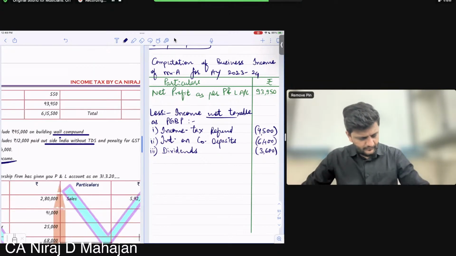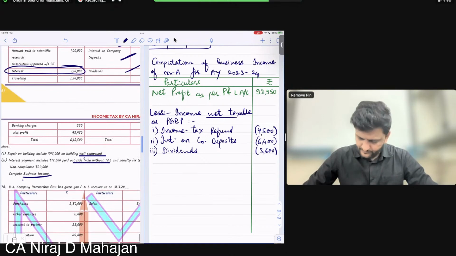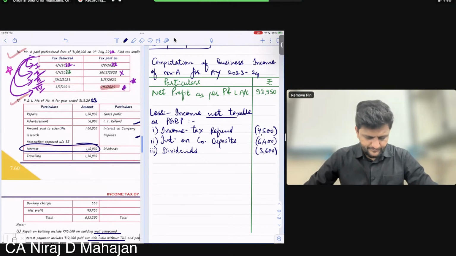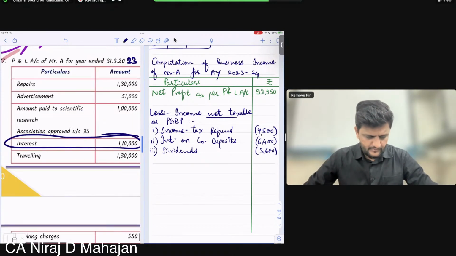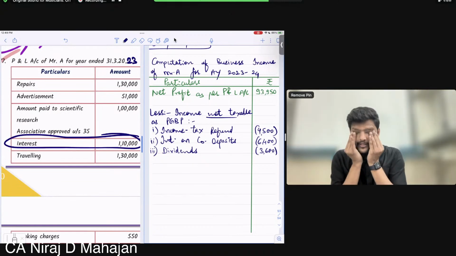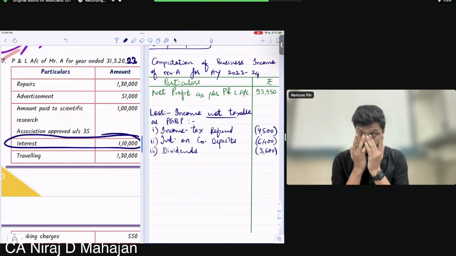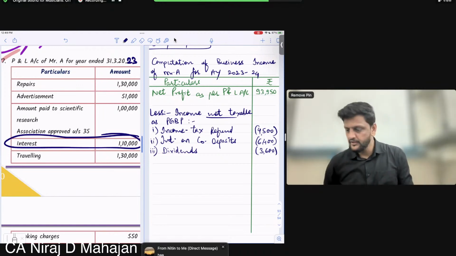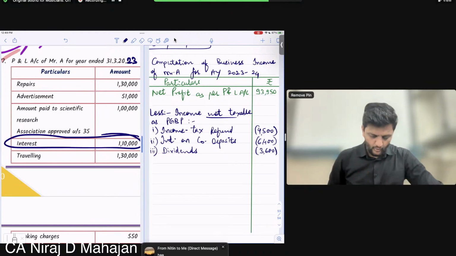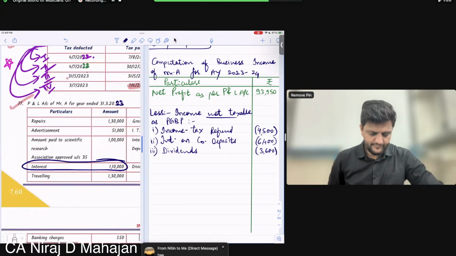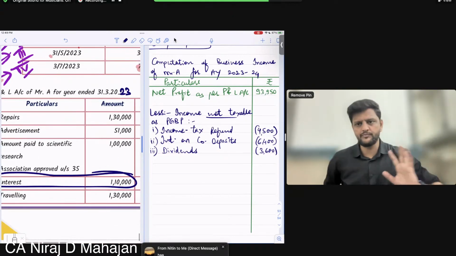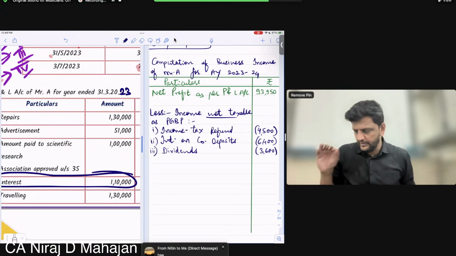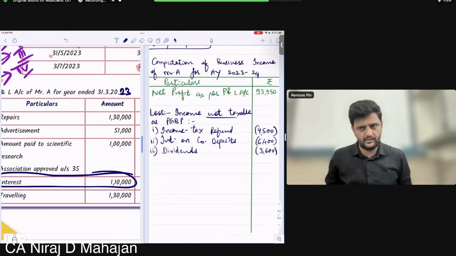Come to the debit side, expenditures. Repairs. Is there an adjustment to repairs? Yes. Repairs debited is 1,30,000. In that 130, wall compound is 95. Is the 95,000 for wall compound allowed or disallowed? The 95,000 debit will be disallowed.